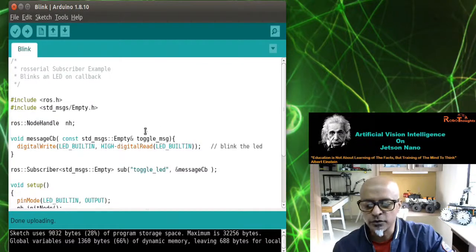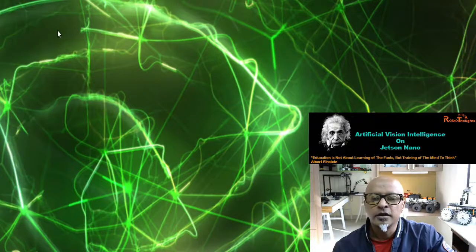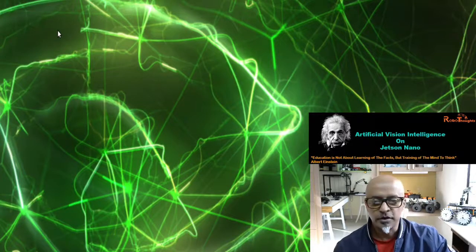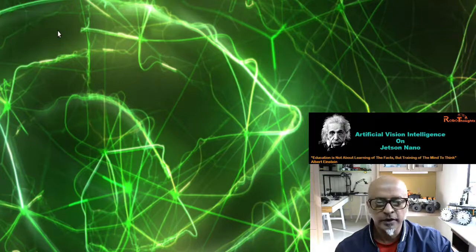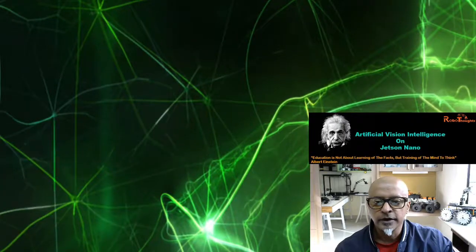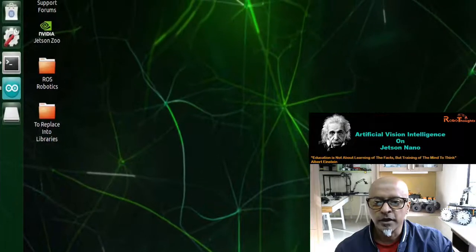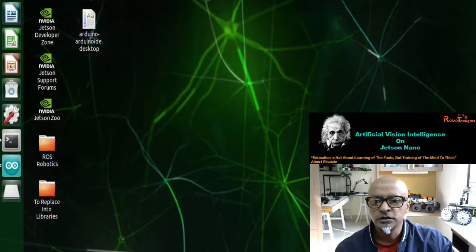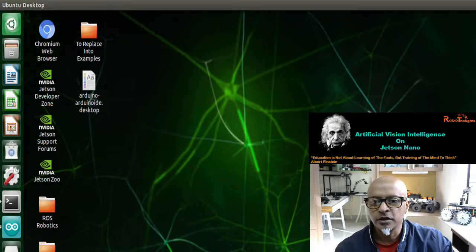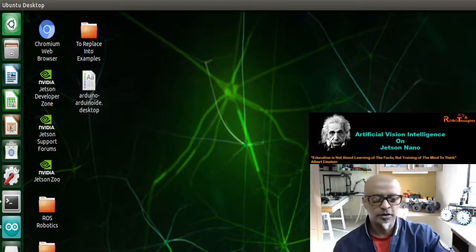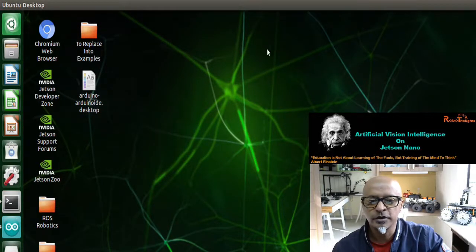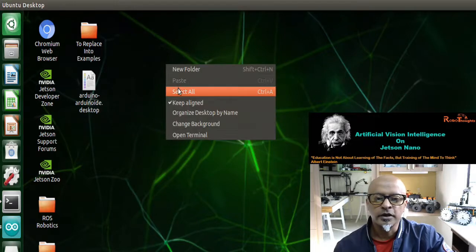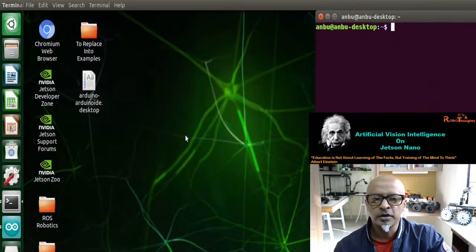Now what we need to do, let me minimize this. Do not close this, guys, again. Let me open up a terminal. I need to drag the screen back so that you guys are comfortable looking at my terminal. Now let me open the terminal. Right click, open terminal, and that's a new terminal.